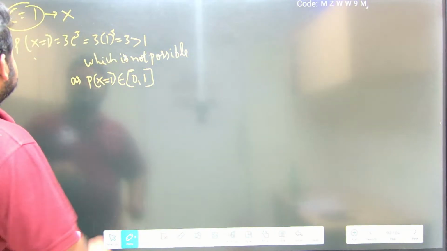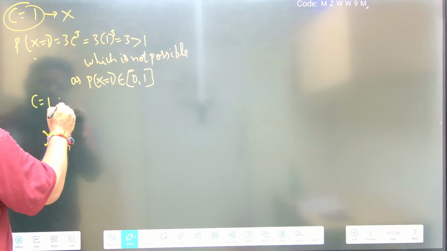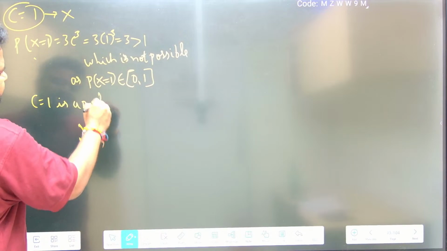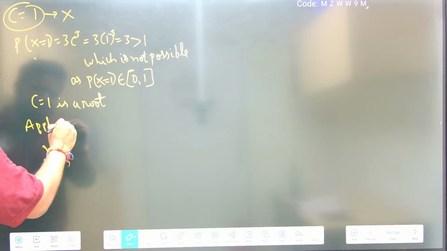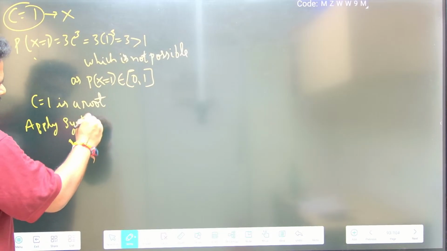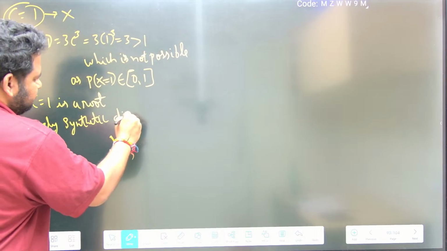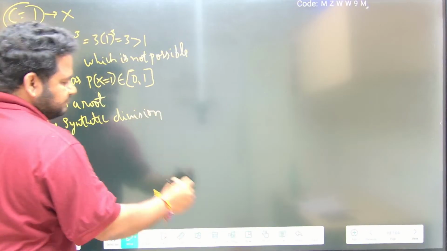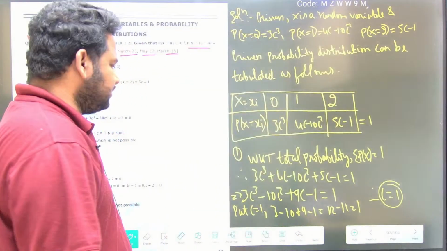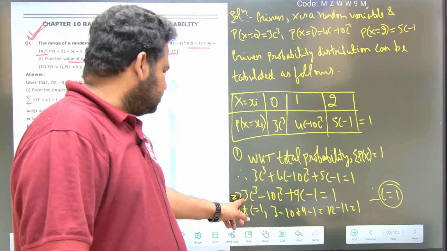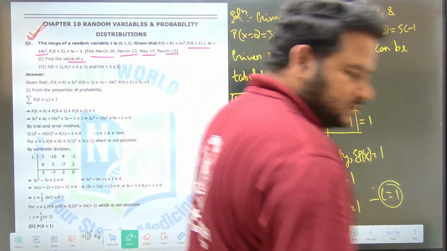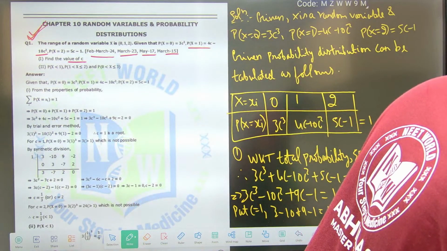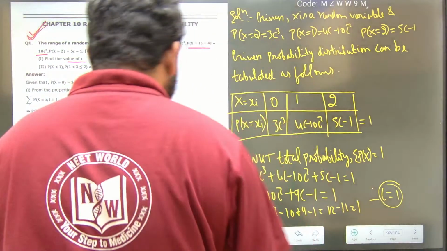Now see here, 3c cube. Now let us take c is equal to 1, which is a root. Now let us apply synthetic division to get the value of c. What are the coefficients that we got here, friends? The coefficients that we got are 3, minus 10, plus 9, minus 1. Okay, see here.